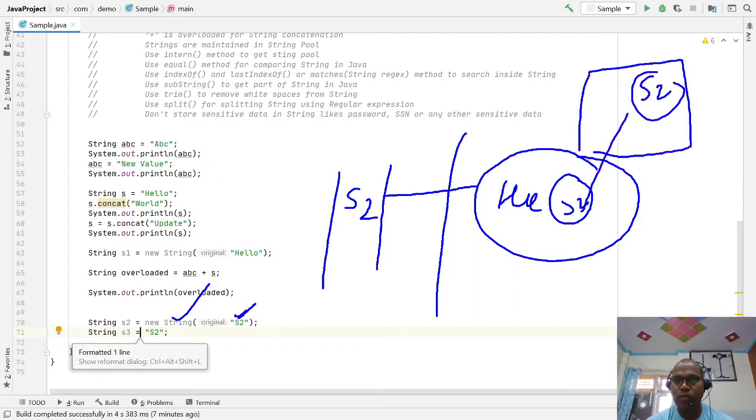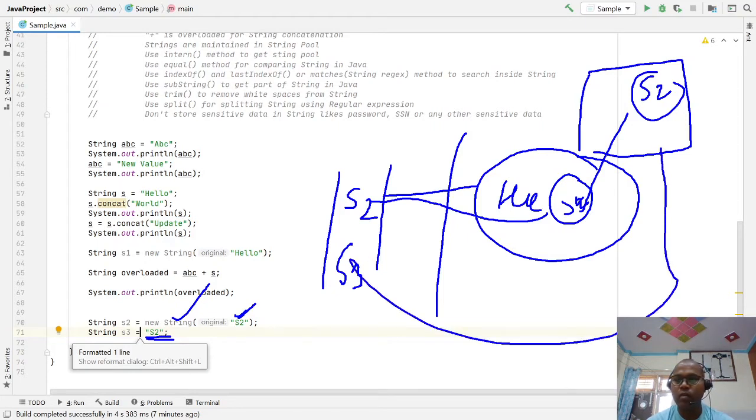This is referred to here, and this is assigned to the variable. Again, if you are creating the s3 variable with a direct literal, it directly goes to the place in the pool memory.